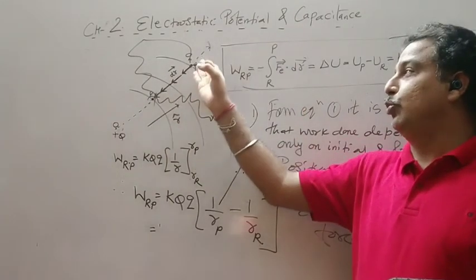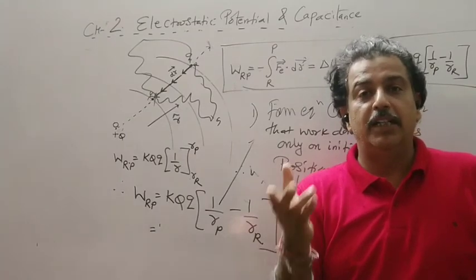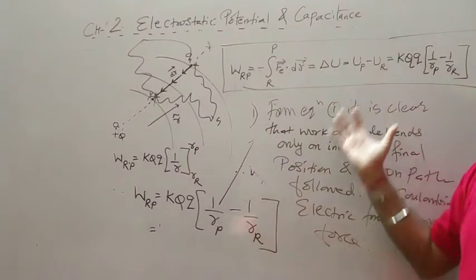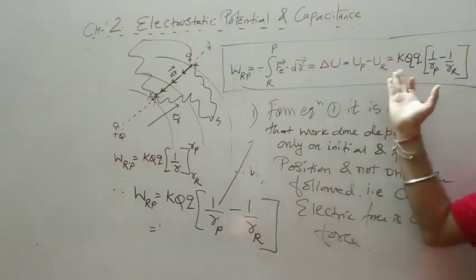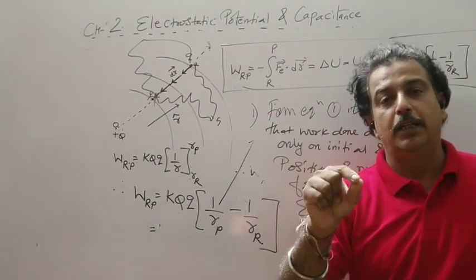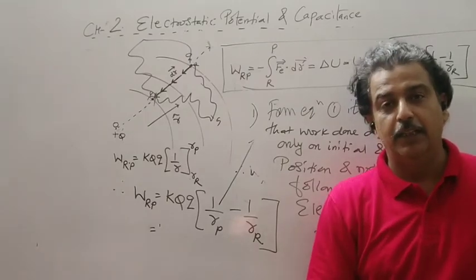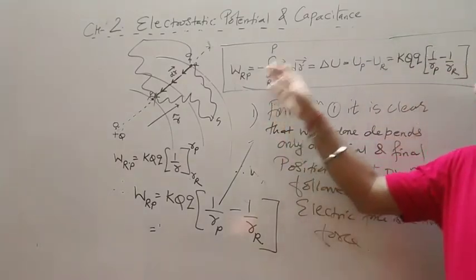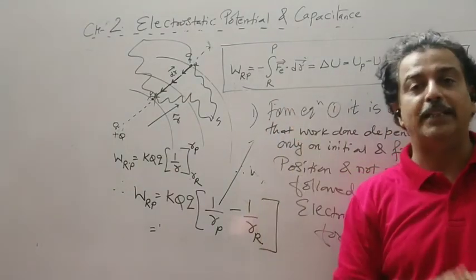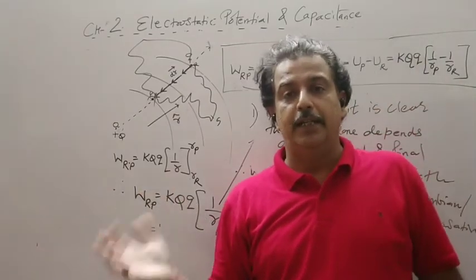It will move from P to R, and in this situation the work is done by the field. UP minus UR is the work done against the field. Now at point P you free that charge Q. It is left freely, so it will move from point P to R. In that situation, the work is done by the field, and the work done by the field is opposite to the work done by the external field.